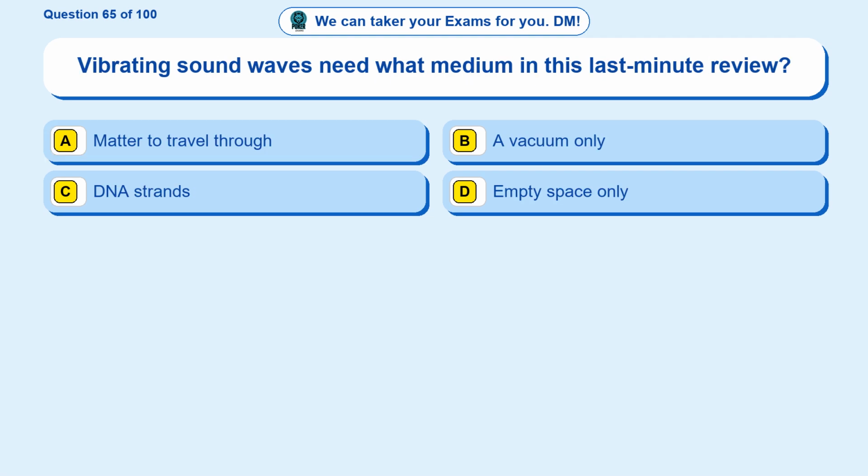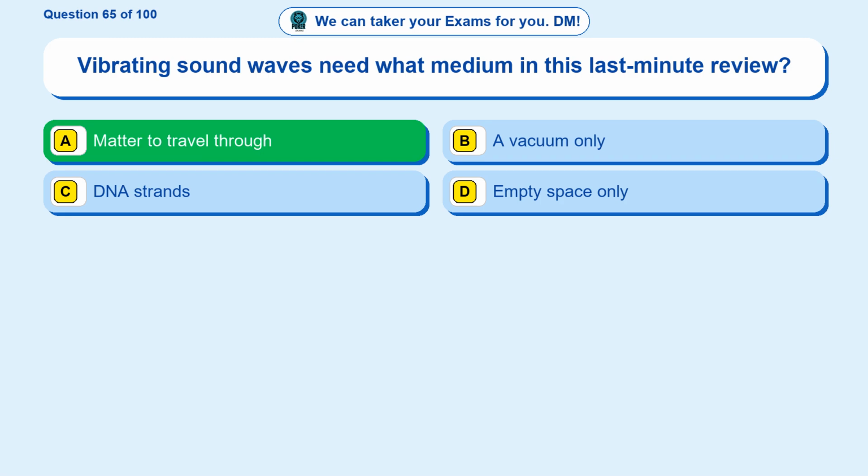Question 65. Vibrating sound waves need what medium in this last-minute review? Option A, matter to travel through. Option B, a vacuum only. Option C, DNA strands. Option D, empty space only. The correct answer is option A.